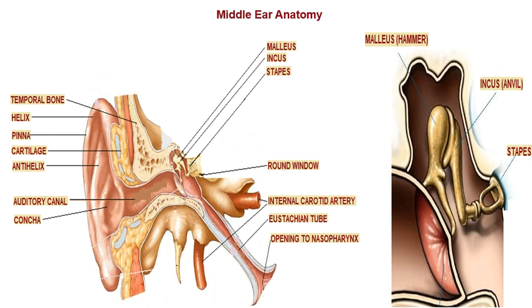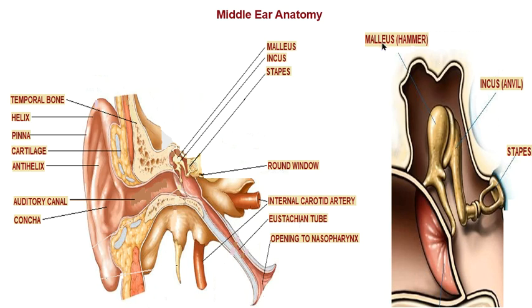Fine, students. Now moving forward, this is the diagram of the middle ear, in which I have taken the outer ear and the middle ear. But the second diagram, which you can see beyond the cursor, is properly the middle ear. Here, this is the external ear. Then the temporal bone is a part of the middle ear. Then malleus, incus and stapes. This is the major part of the middle ear. Fine. And the round window is also part of the middle ear, and the eustachian tube is also part of the middle ear.